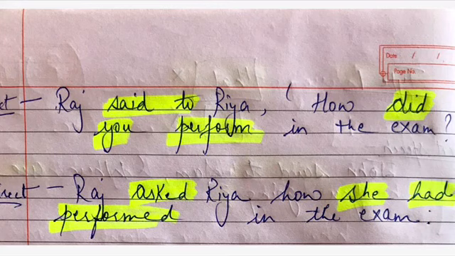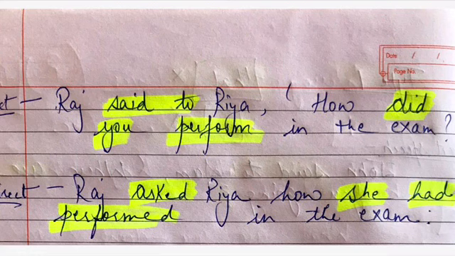Then Raj said to Riya, said to is converted to asked. That is not used, inverted commas are omitted, and "how" will remain the same. We know the WH words and how. Did is already in the past. When a sentence is in the present it is converted to past, and past is converted to further past.